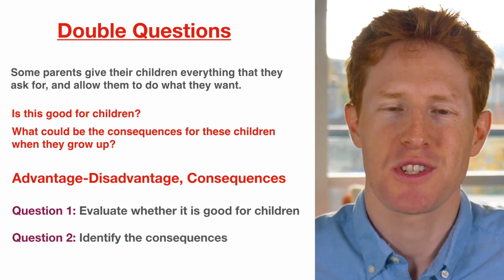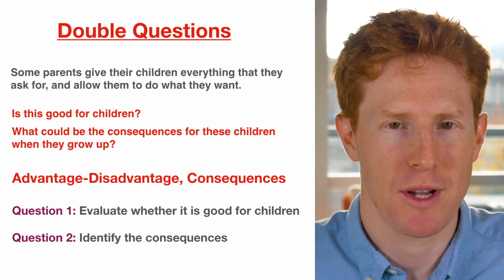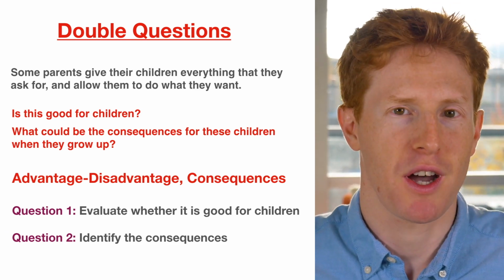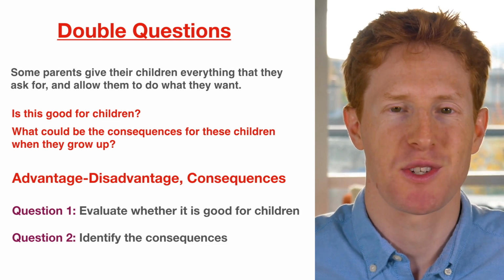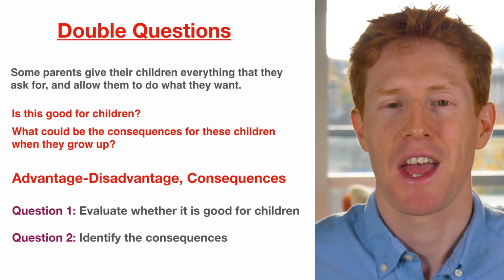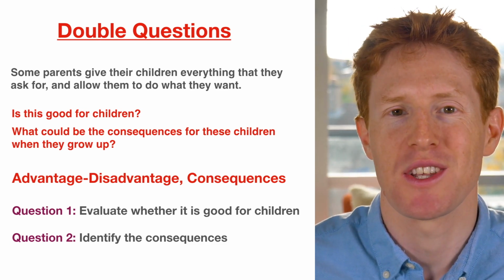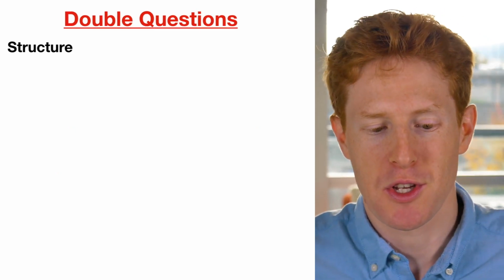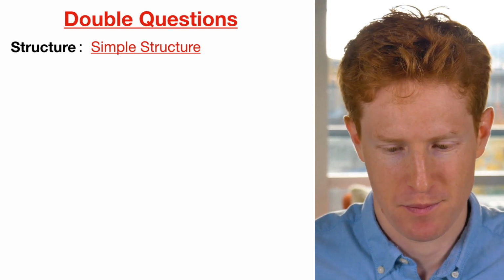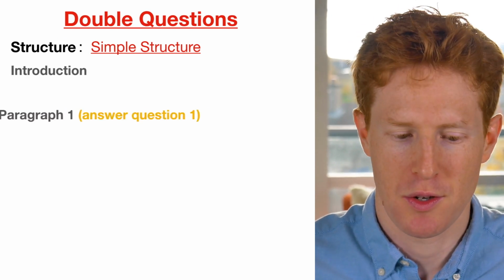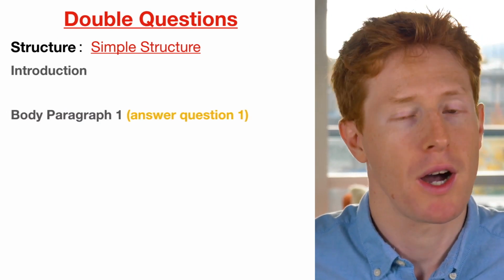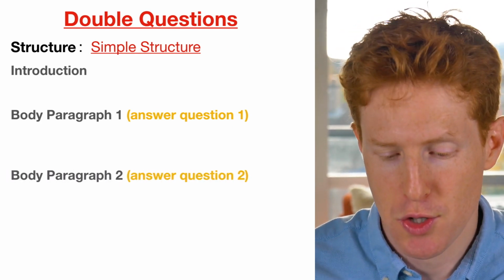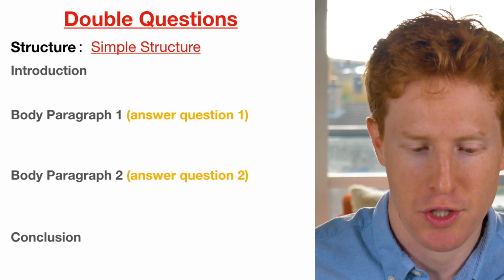Okay, so as you can see, there are many different types of double questions that you can be asked. The important thing is that you identify when you're being asked to write an essay for a double question. And it's very important that you answer both questions in your essay. Now, to do that, we're going to use a simple structure. We're going to have the introduction, body paragraph 1, where we answer question 1, body paragraph 2, where we answer question 2, and then we're going to have a conclusion.